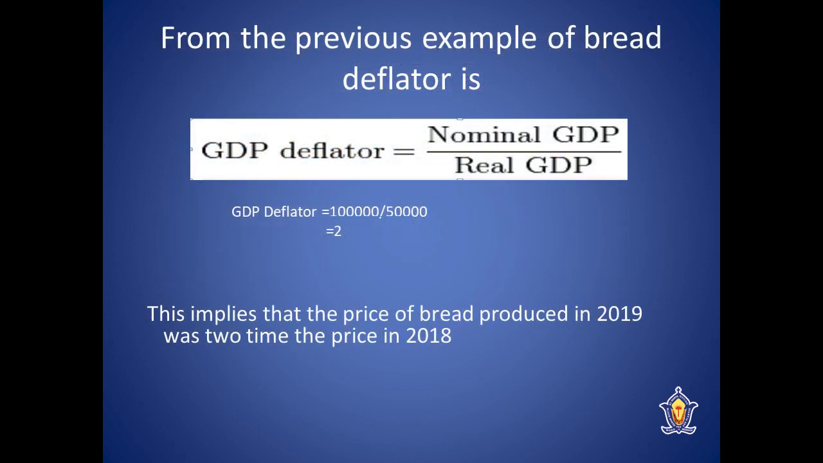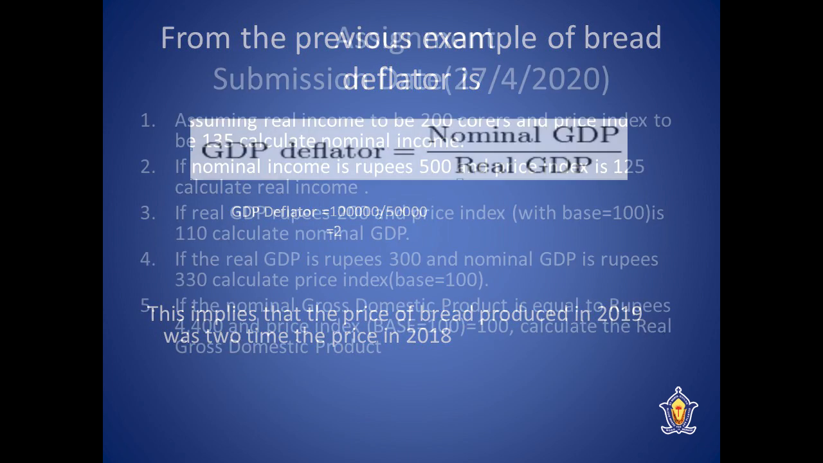From the previous example of bread, we can calculate GDP deflator. GDP deflator is equal to nominal GDP divided by real GDP, that is 1 lakh divided by 50,000. We will get 2. That is, if it is expressed in percentage, it will be 200. This implies that the price of bread produced in 2019 was 2 times the price in 2018. So it is true because price of bread has increased from rupees 5 to rupees 10 in 2019.